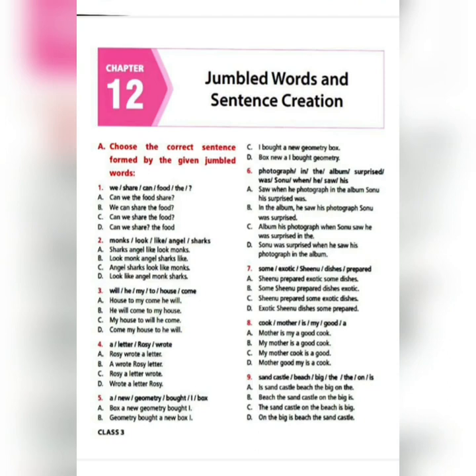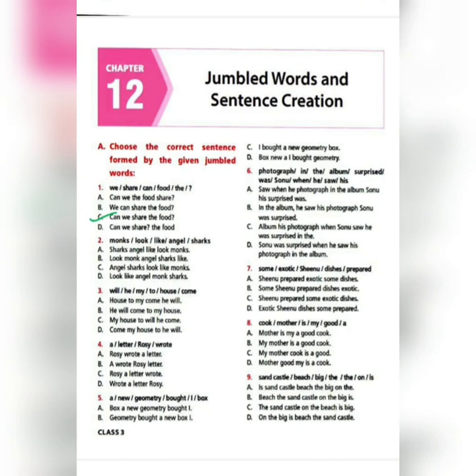So option D, even if the placement of the words is right, the sentence is starting with the capital letter, the framing of the sentence is correct, but just because the question mark is there in the middle, it becomes wrong. So here your correct answer is: can we share the food question mark, option C.